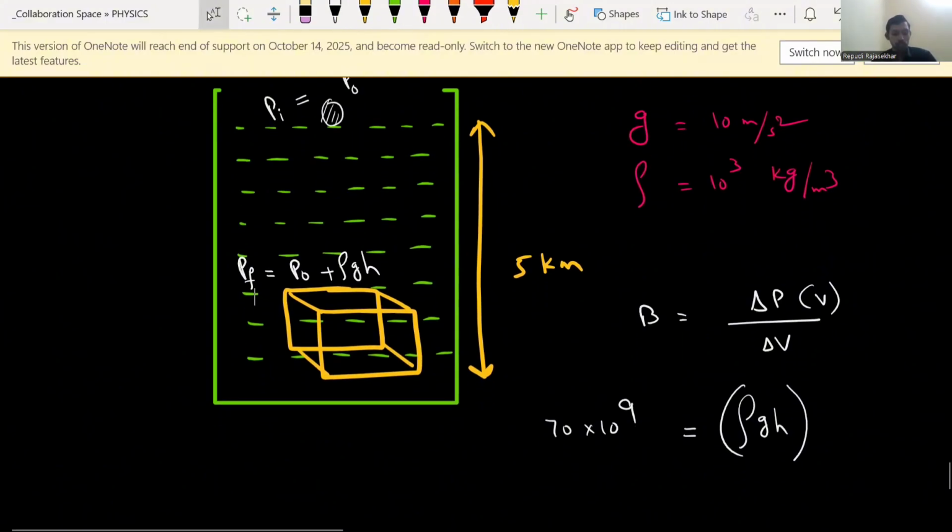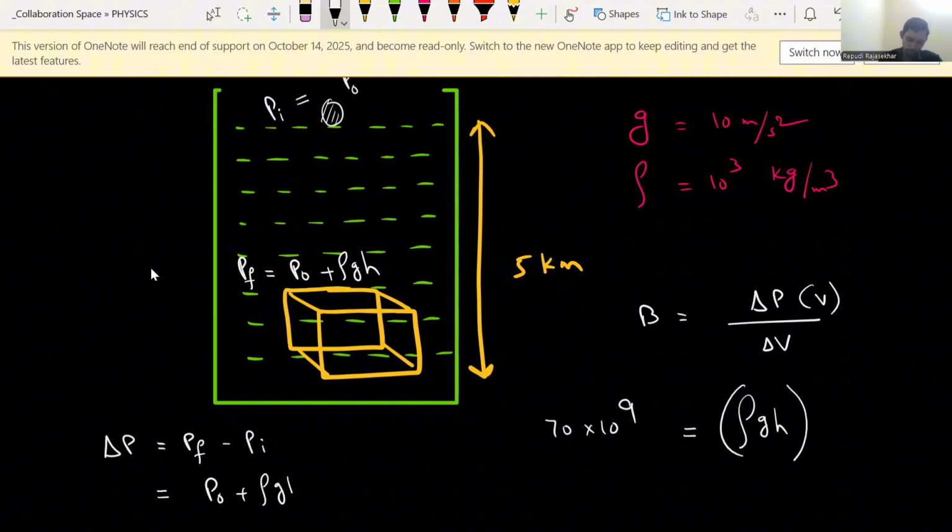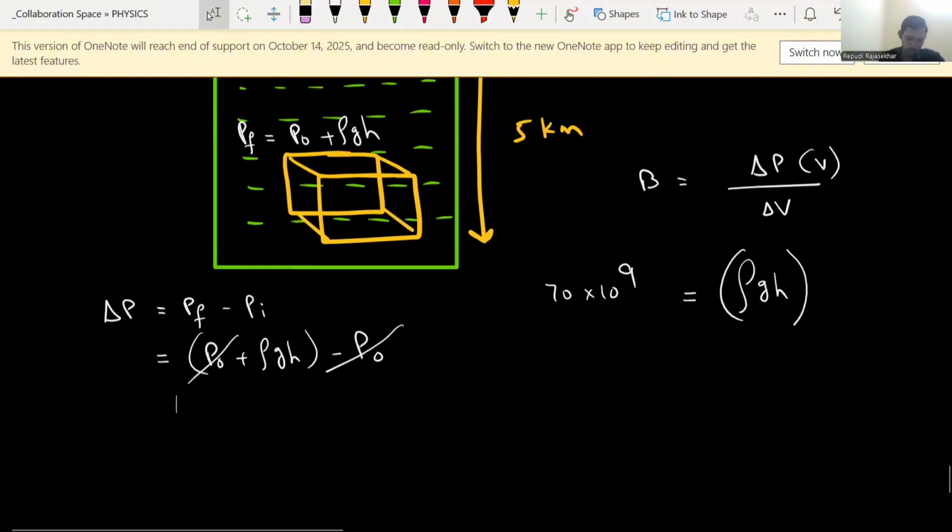Okay. Now what is the change in pressure? Change in pressure is nothing but final pressure minus initial pressure. Final pressure is P naught plus rho gh, and minus the initial pressure, which is P naught. So minus P naught plus P naught gets cancelled. Whatever the excess pressure is, its value is rho into g into h. So that's why delta P you can write directly.